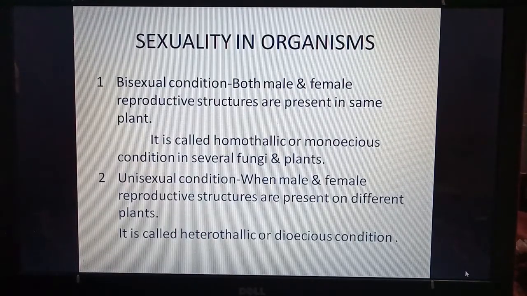Now there is another term, the unisexual condition. When male and female reproductive structures are present on different plants, it means one plant has a male flower and the other has a female flower. This condition is also called heterothallic. Hetero means different. Or the dioecious condition. Di means two. It means one plant is male and the other is female.